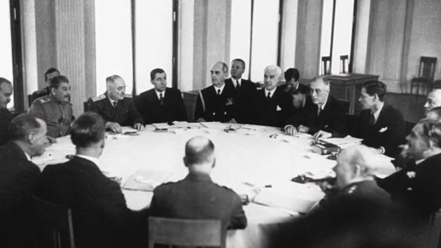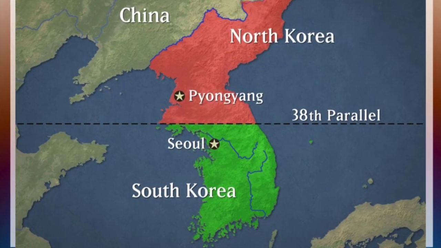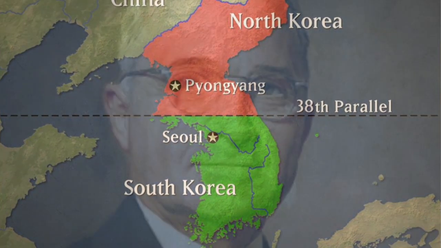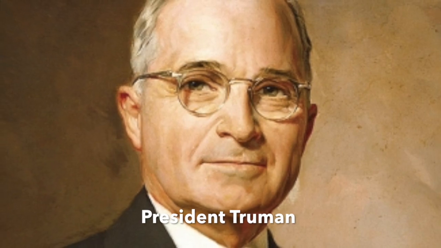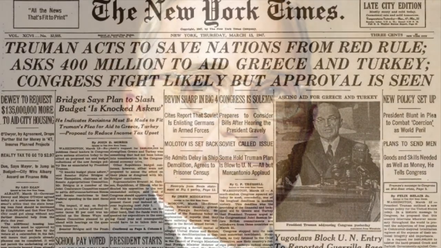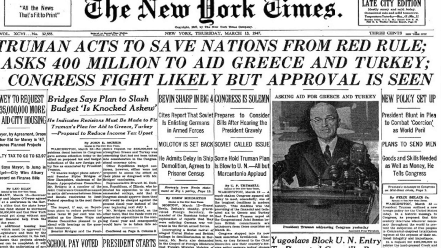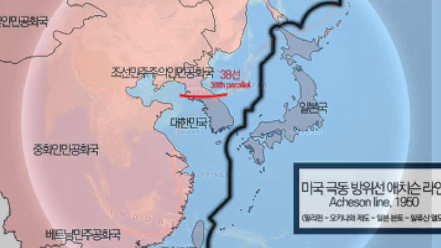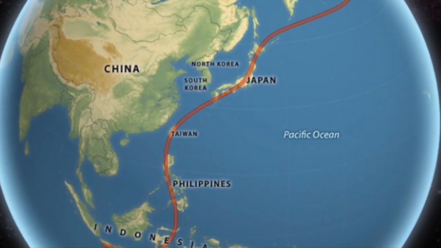During the Yalta meeting, the USSR and the US decided to split Korea up, North to be a communist country and the South to be a democratic country helped by the US. This split and the Truman Doctrine that was passed by the US eventually led to the opportunity that the North Koreans wanted. In the Truman Doctrine, the Americans made a line, the Atchison Line, that stated the countries east side of that line were under American protection, but the Americans had forgotten about Korea and left it on the west side of the line, which started to formulate the idea of invasion from North Korea.